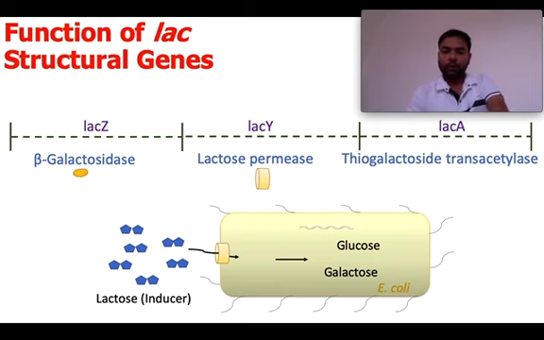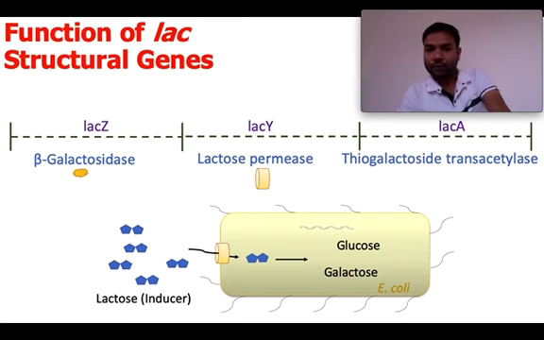Okay, so these permeases facilitate the movement of lactose, which we can say here is the inducer, inside the bacteria. Okay, so these proteins are basically symports. They facilitate the movement of lactose inside the bacteria.